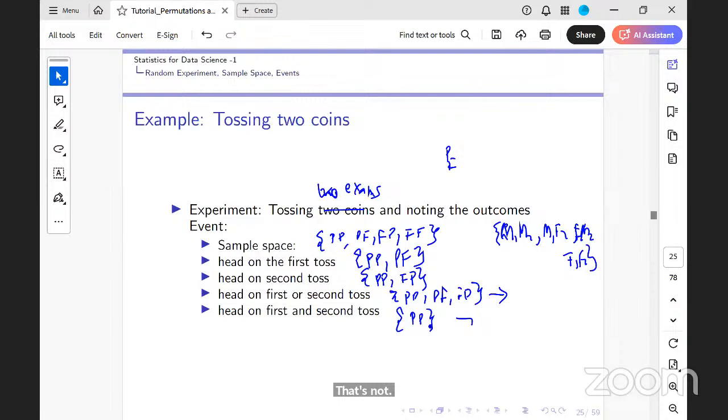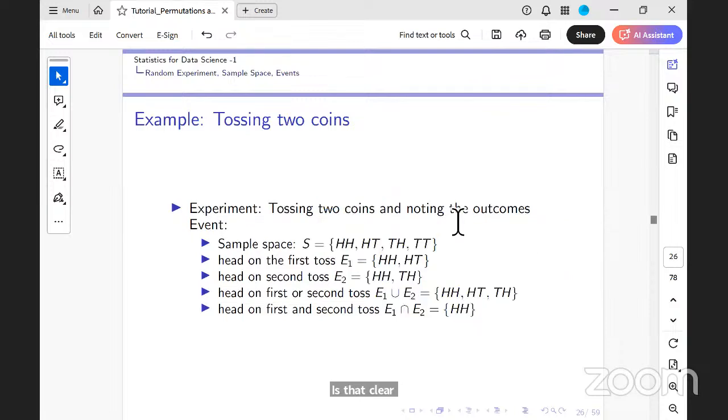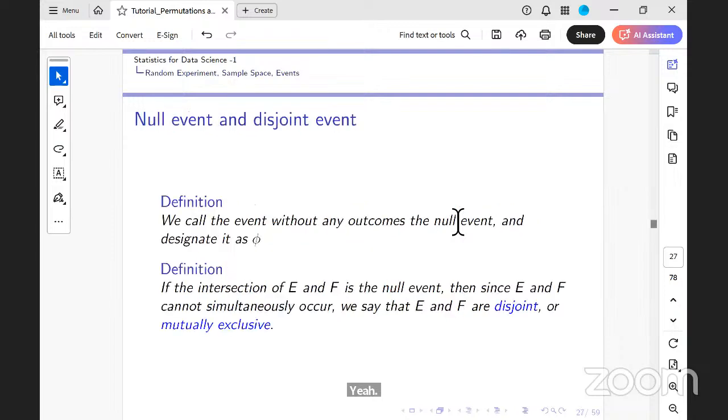So you can see that we can define events, both the union of events and the intersection of events. The null event is the event which does not have any outcome. And if 2 events cannot simultaneously occur, we say that they are mutually exclusive.